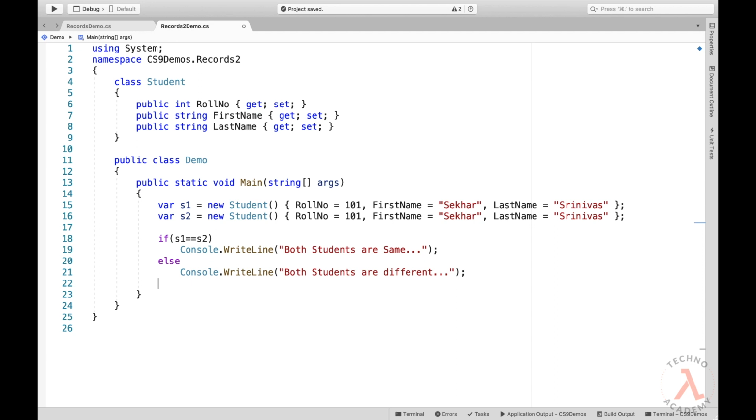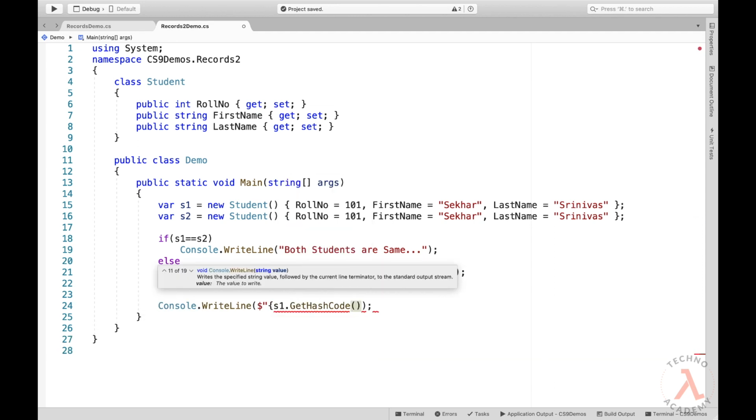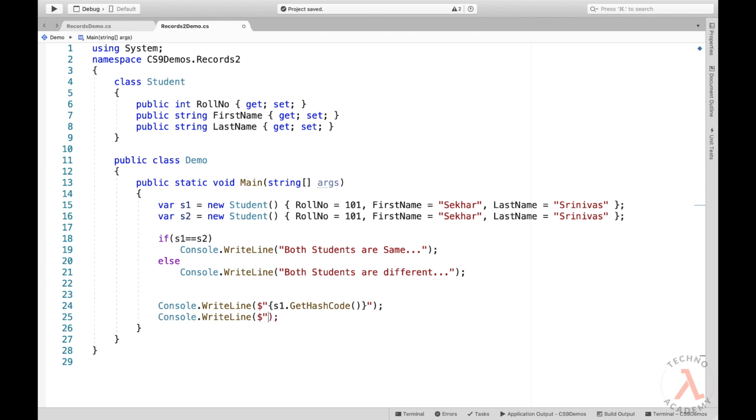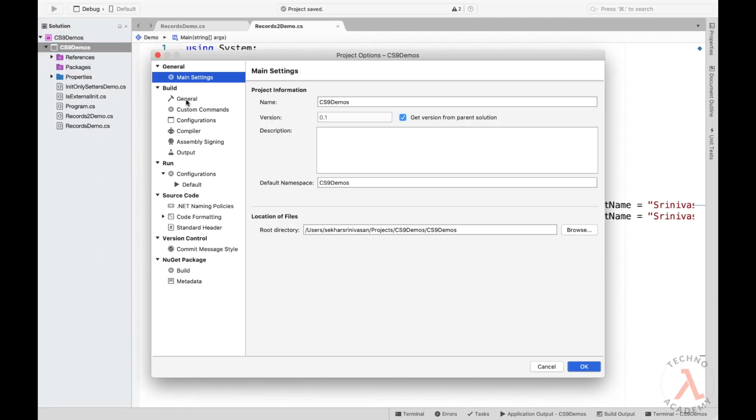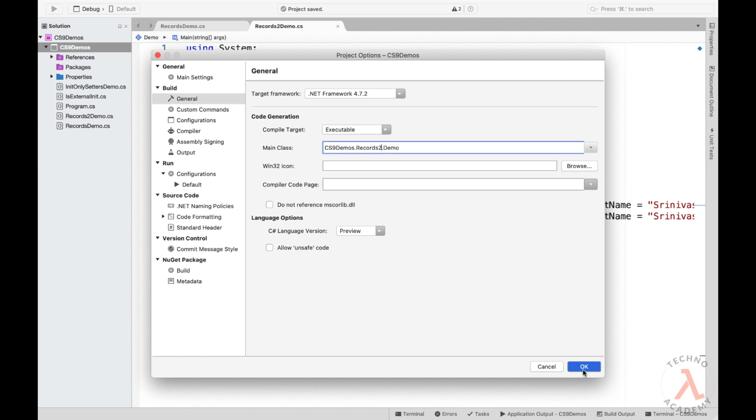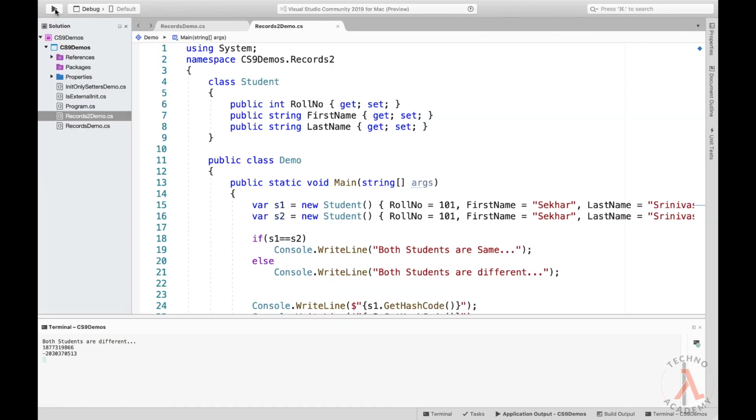So let me type in Console.WriteLine of s1.GetHashCode, and similarly let me display the hash code of the s2 object. Finally, let me set this class as the main class and execute. We can observe the result. We got a message stating both students are different, and also we can observe the hash code values are different for both the objects.